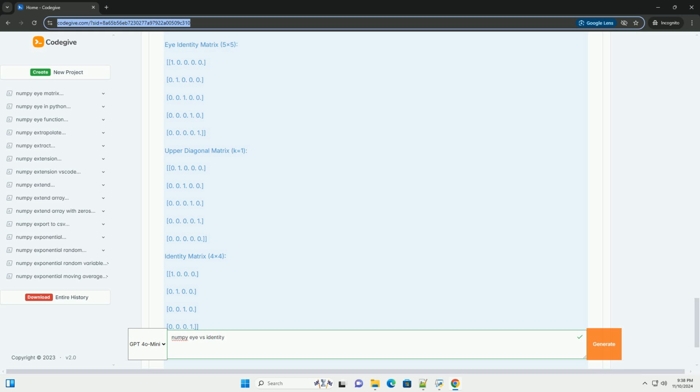3. Use cases. Use numpy.eye when you need a rectangular matrix or need to control which diagonal has ones. Use numpy.identity when you need a square identity matrix.